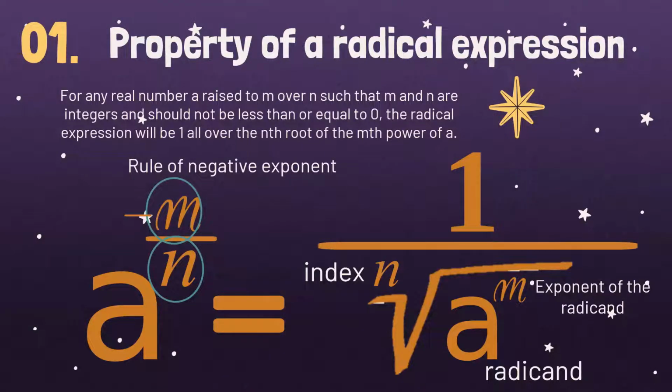Okay, so a raised to negative m over n will be 1 all over the nth root of a raised to m. That's easy, right? So the n will be the index, and the base will be the radicand, and the numerator will be the exponent of the radicand. Yes, so that is the rule of negative exponent. Let's have an example.